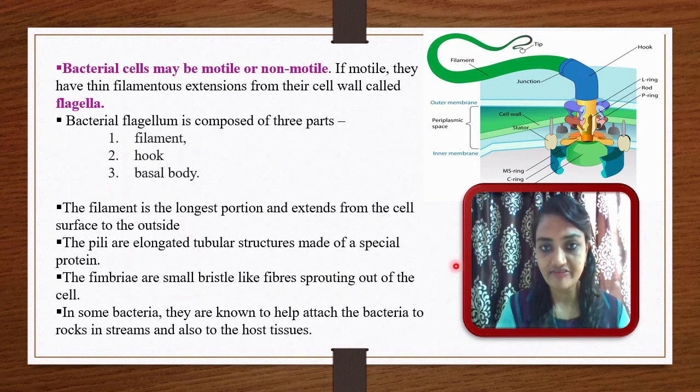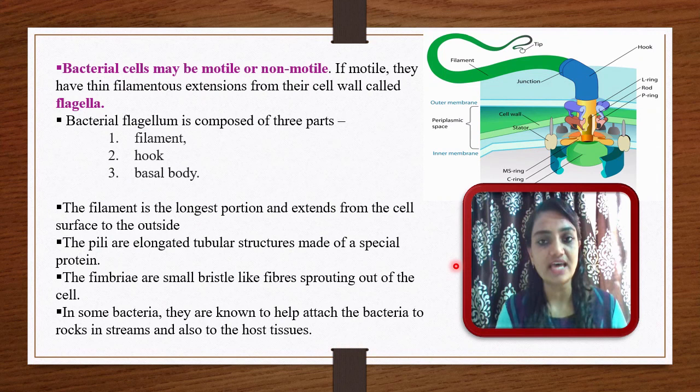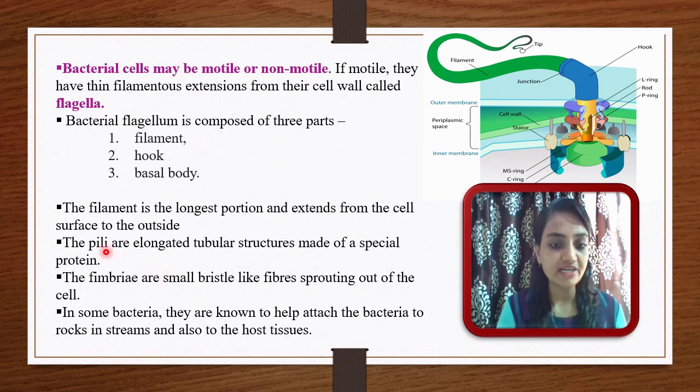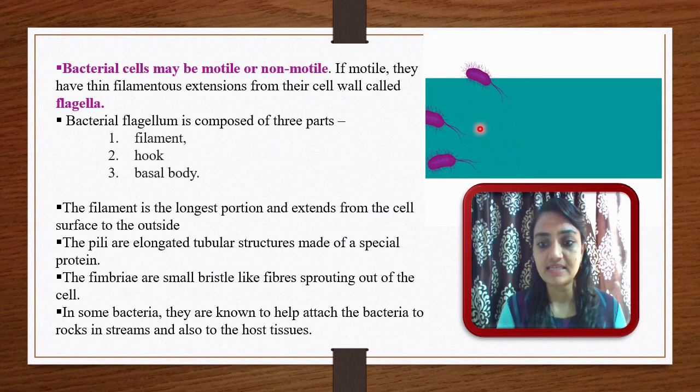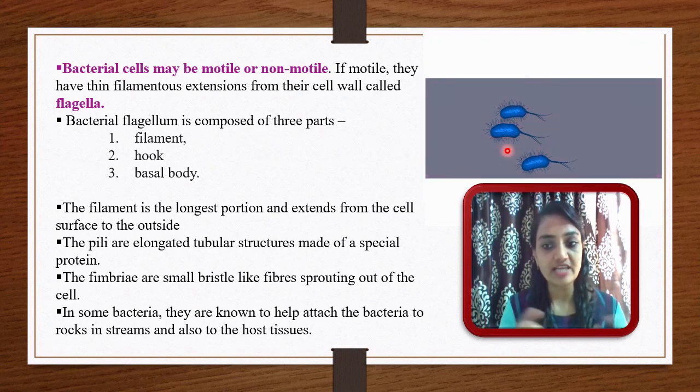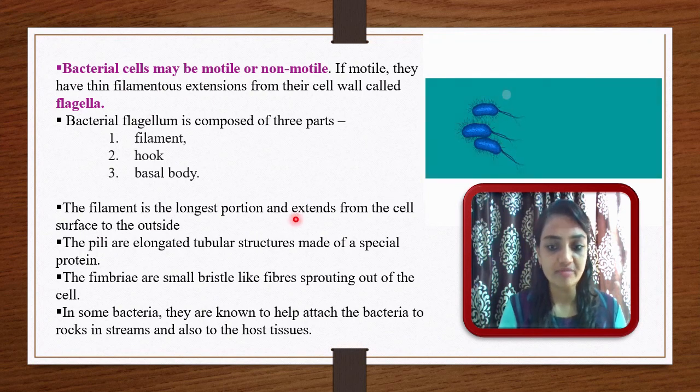Along with the flagella, some other structures are also responsible for the motility of a prokaryotic cell, and these include pili and fimbriae. Let me explain more. The pili are elongated tubular structures made up of a special kind of protein. The fimbriae are small bristle-like fibers sprouting out of the cell. Here in this diagram you can see some microstructures surrounding the cells. These brush-like structures are the fimbriae and the pili.